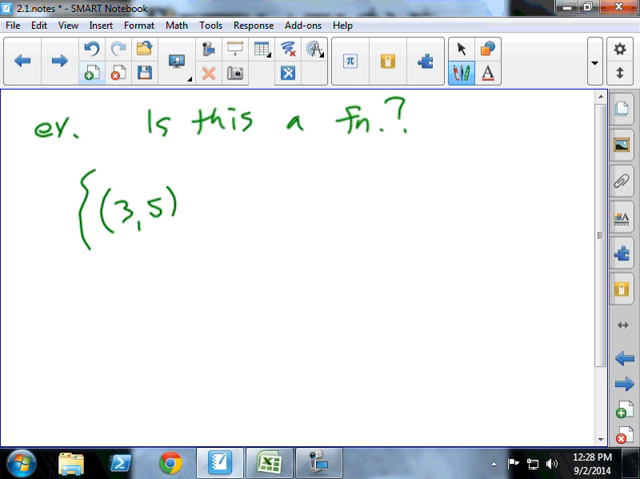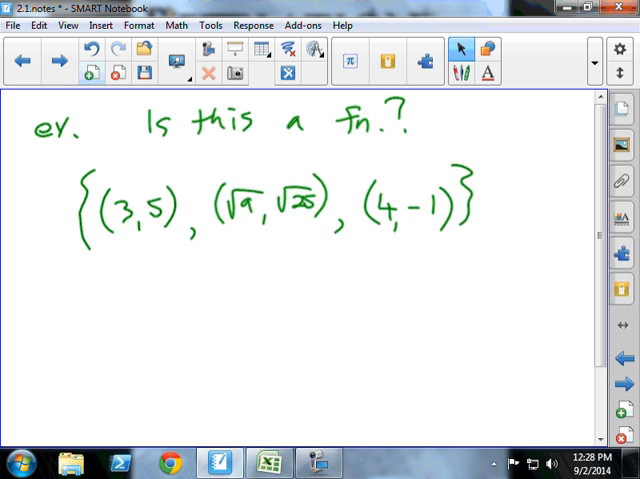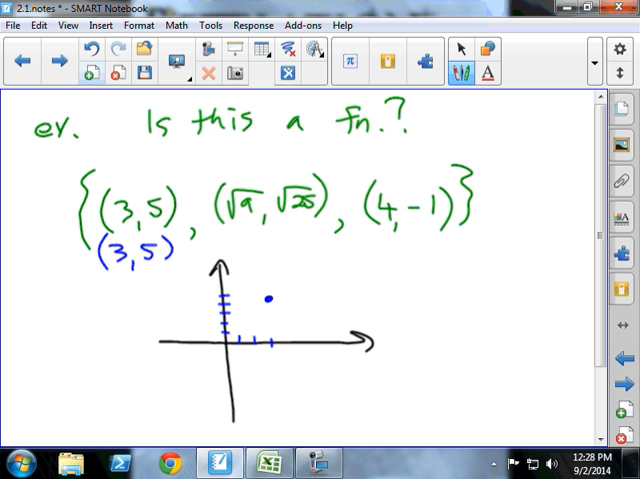(3, 5). Oh, I want parentheses, not those. Square root of 9, square root of 25, and then (4, negative 1). Who says yes? Who says no? Let's go to the graph. This first point is the point (3, 5), right? Everybody okay with that? So let's go 1, 2, 3, 1, 2, 3, 4, 5. So we plot the point (3, 5).